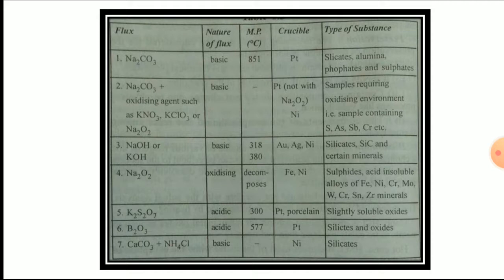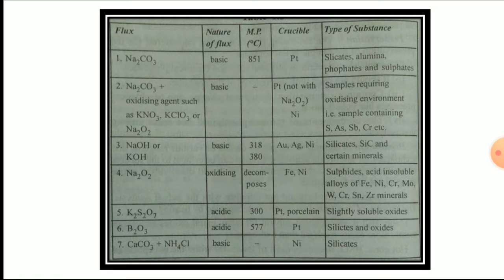The types of substances, like silicates, alumina, phosphates, and sulfates, are listed. These are seven fluxes in total, some basic fluxes and some acidic fluxes, along with their melting points and what type of crucible we are going to use.